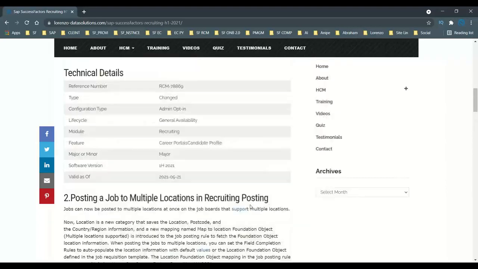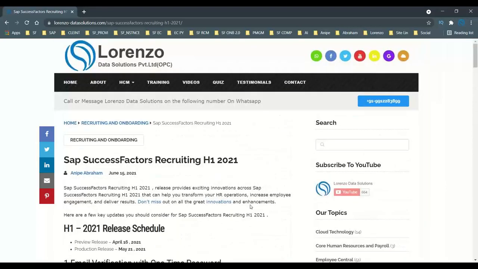So these are the two major enhancements which I wanted to explain, and I'm sure that these two major enhancements from this release will help you if you're watching my video.